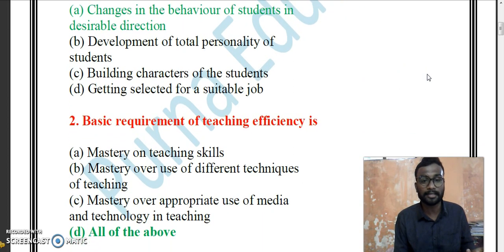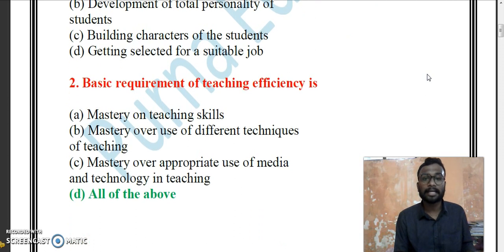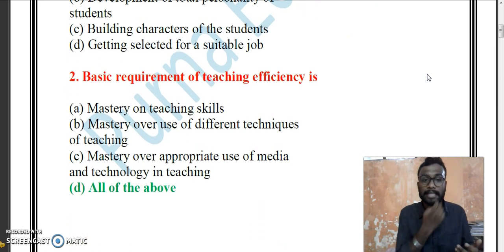The second question is the basic requirement of teaching efficiency. Is it mastery of teaching skills, mastery over the use of different techniques of teaching, mastery over appropriate use of media and technology in teaching, or all of the above?